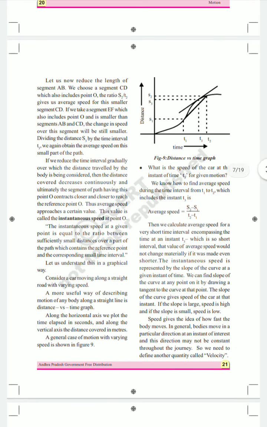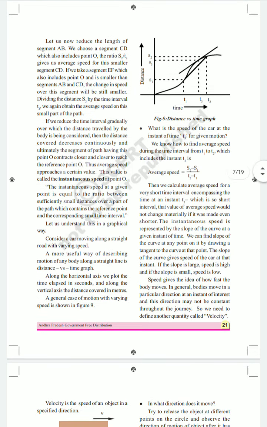Finally, speed gives the idea of how fast the body moves, how quickly the object moves from one place to another. In the general case, the object moves in a particular direction at an instant of interest, and this direction may not be constant throughout the journey. So we need to define another quantity called velocity.